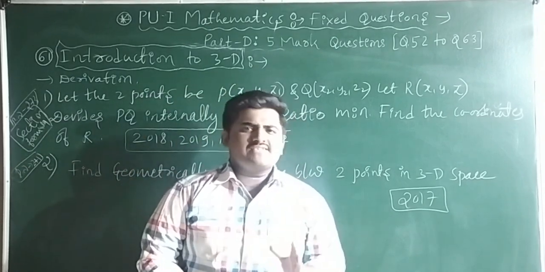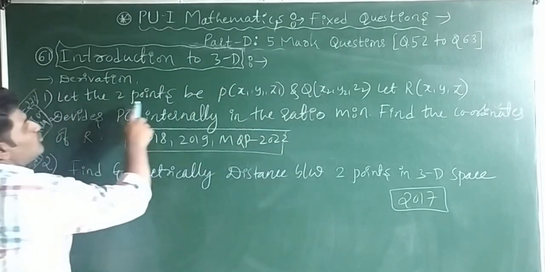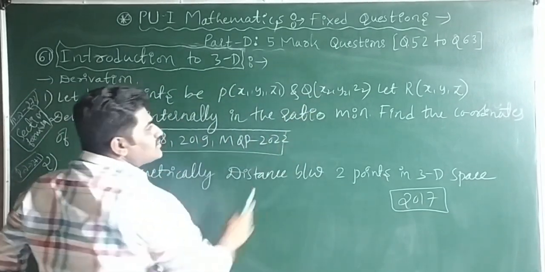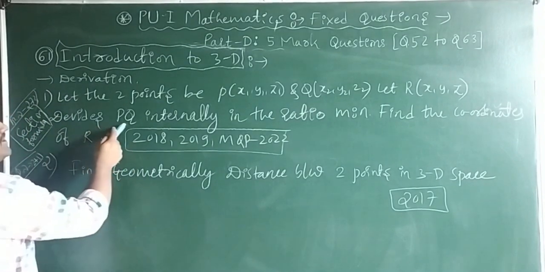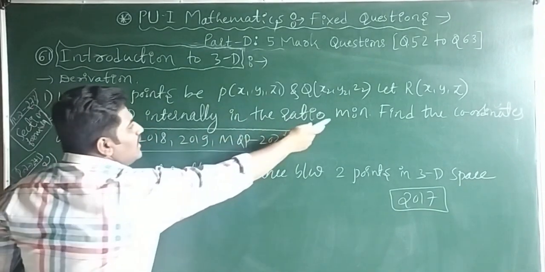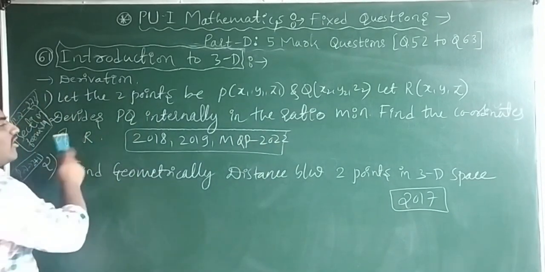Derivation, usually they will ask the section formula, 100%. See this one: let the 2 points be P(x1, y1, z1) and Q(x2, y2, z2). Let R(x, y, z) divide PQ internally in the ratio m is to n. Find the coordinates of R.